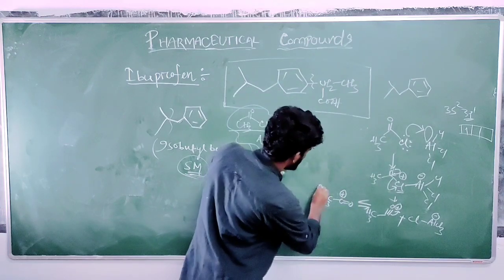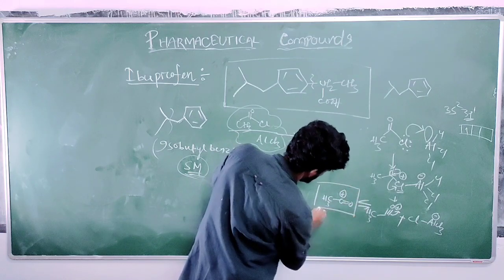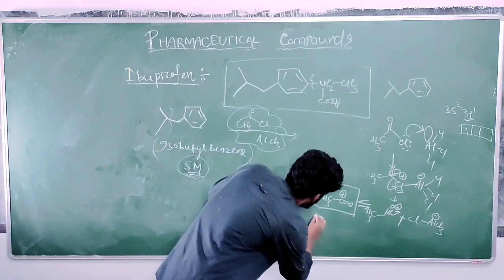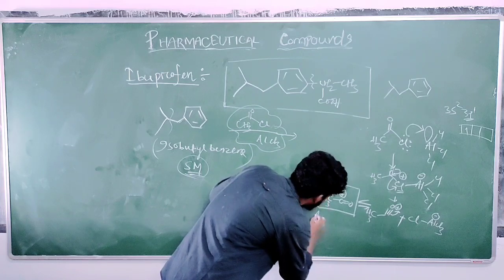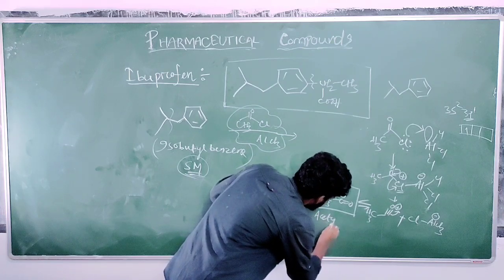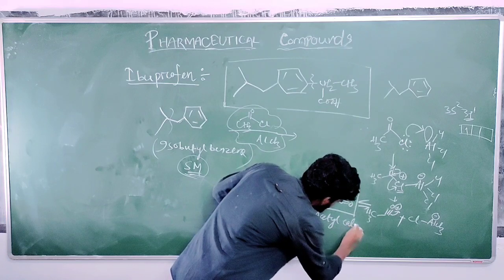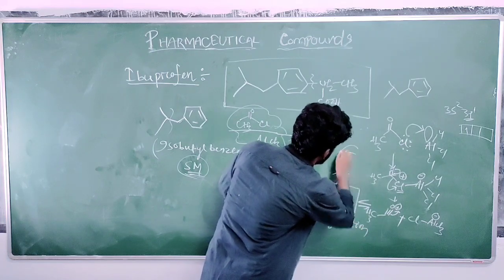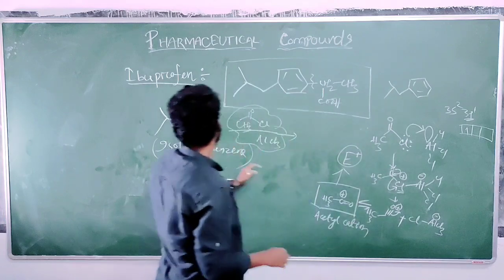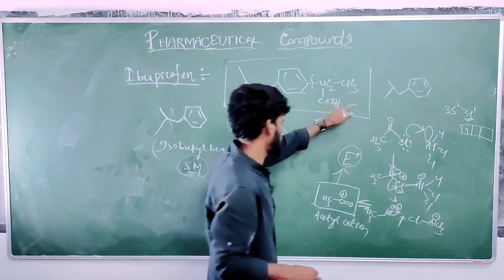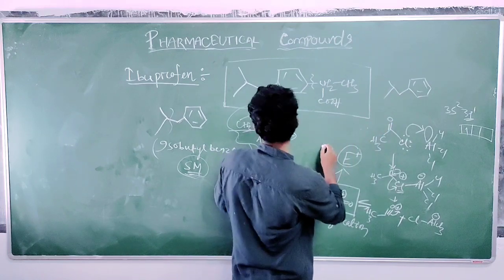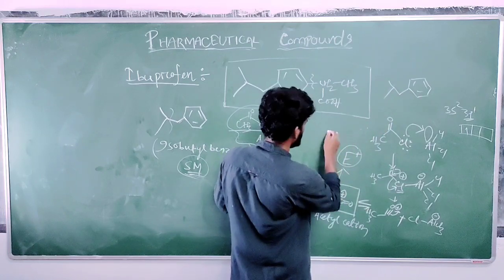So what is this structure? What is the electrophile here? This is the acetyl ion. What? Acetyl ion. Acetyl cation, you can say too. So this behaves as the electrophile. What is the nucleophile? I am hearing. So the nucleophile is the benzene ring. Okay, the nucleophile is the benzene ring.